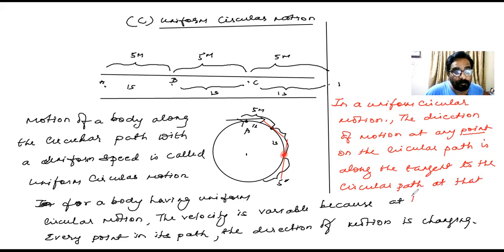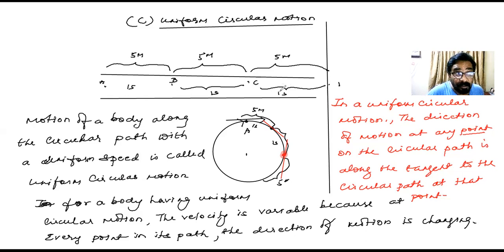Now, one more thing, children, please keep it in mind. When the velocity is changing, we say the body is having an accelerated motion. If the velocity is not variable, the body is not having an accelerated motion. Along a straight line path at a uniform speed, the acceleration was zero.